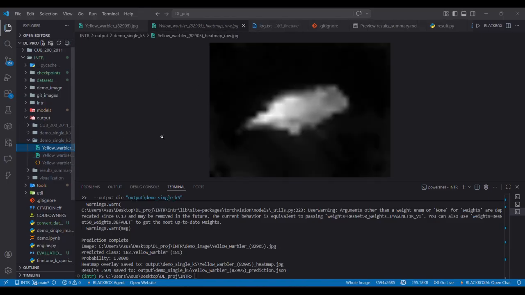Now switch to the raw scale. This is the attention weights directly from the cross attention layer before any colorization. The bright white blob traces the exact silhouette of the bird. Nothing else. No leaf, no branch, no sky. This is what faithful attention means. The cross attention weights are the decision mechanism.